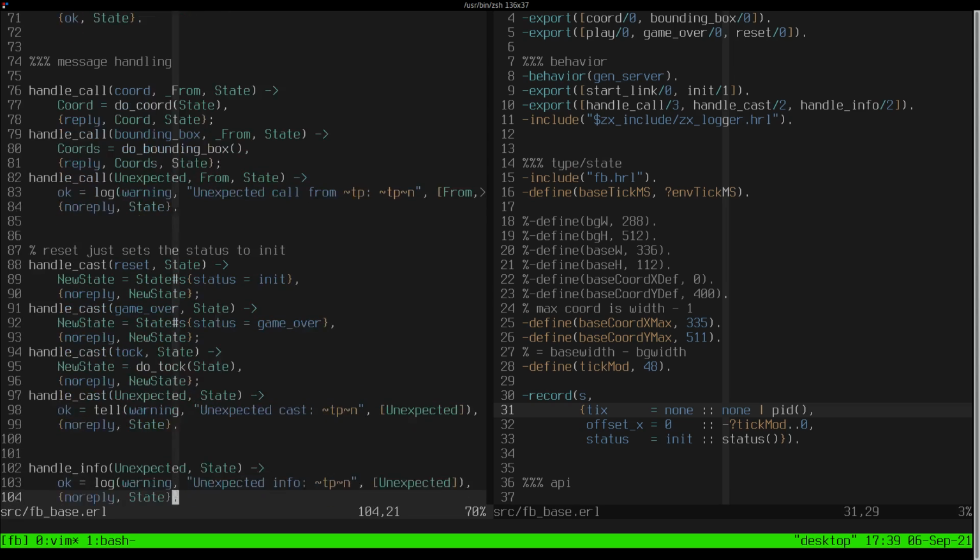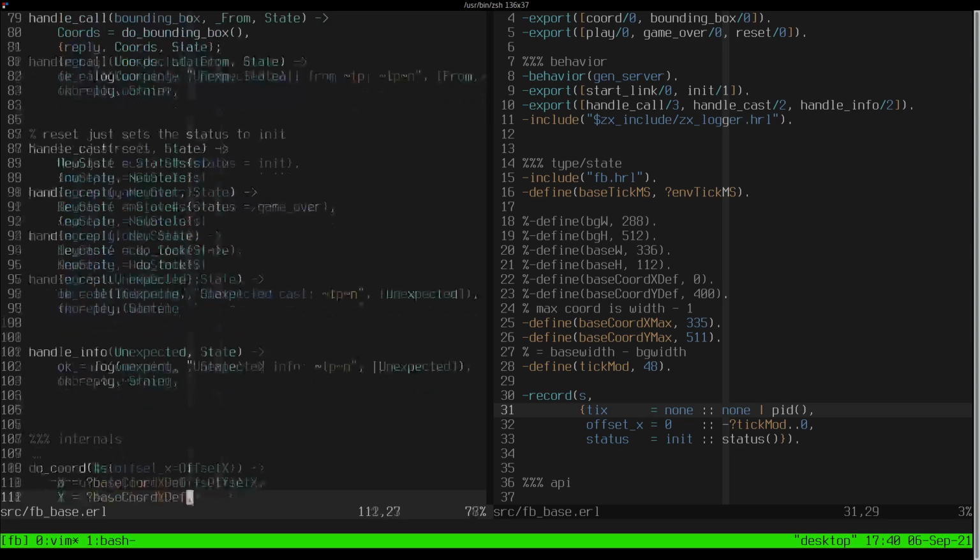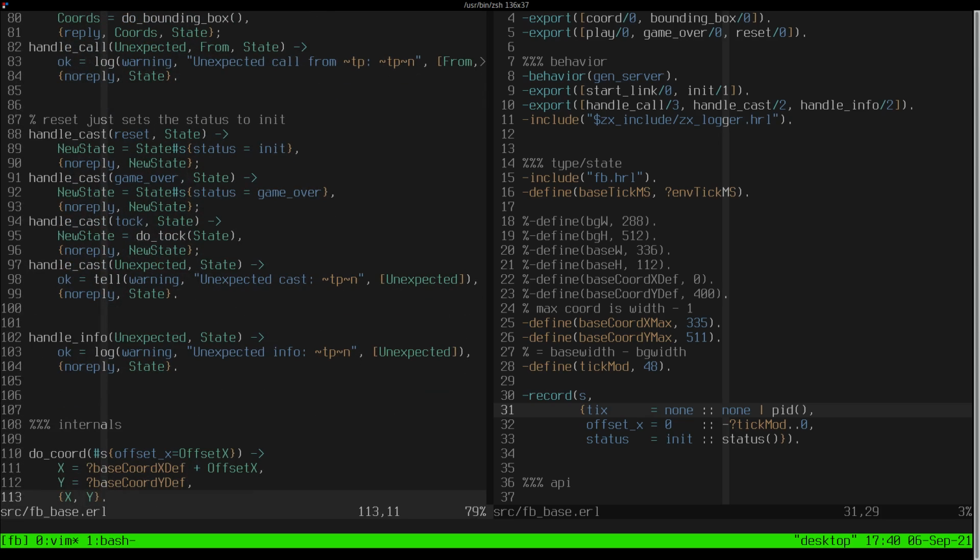Okay. Handle info. Info is another type of... I actually don't know what infos are. I think info, they're kind of like casts. I don't know. I should go look this up. I haven't written really like process type Erlang. I write a lot of math code in Erlang, but that's not like gen servers.